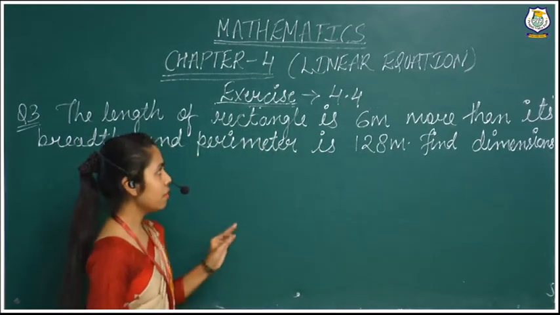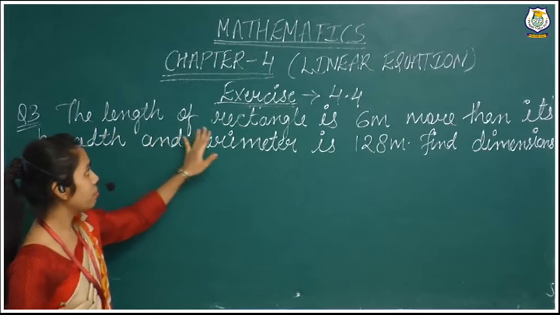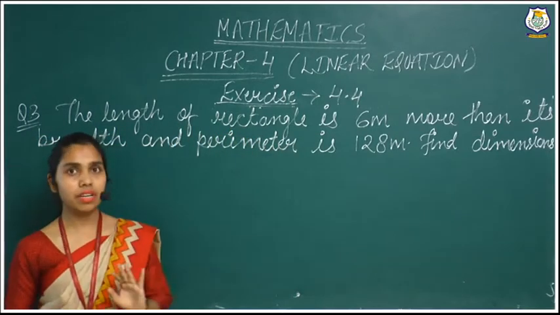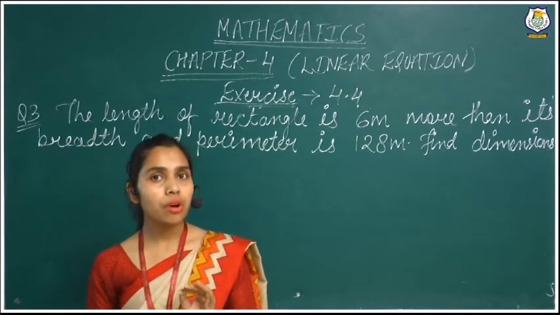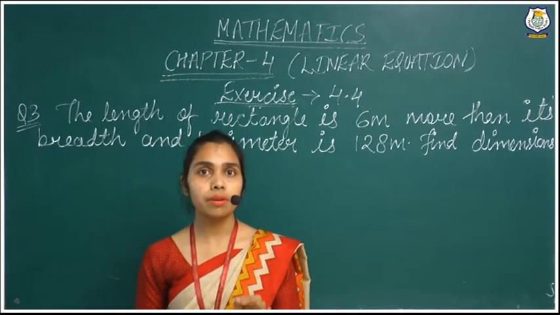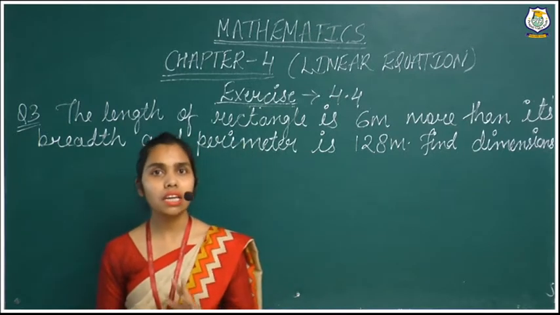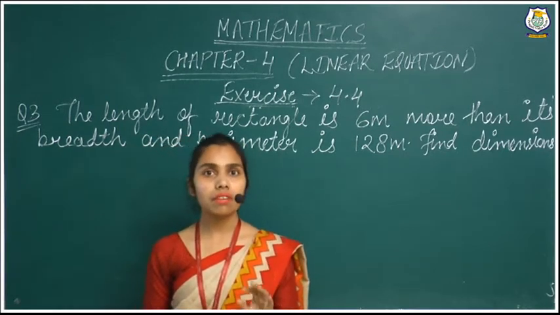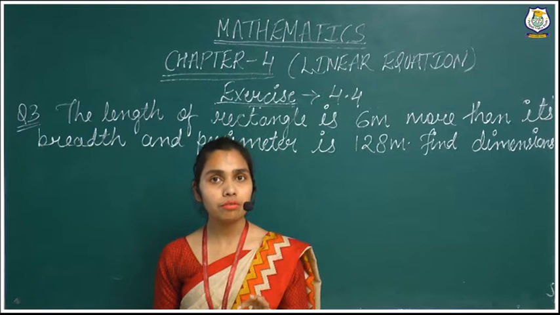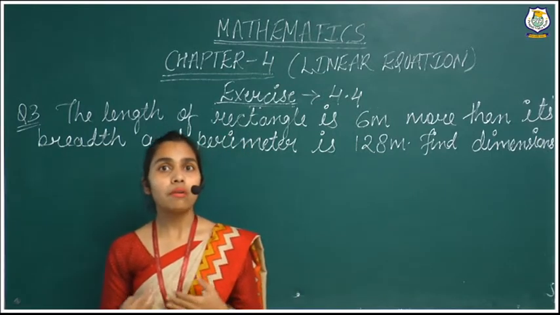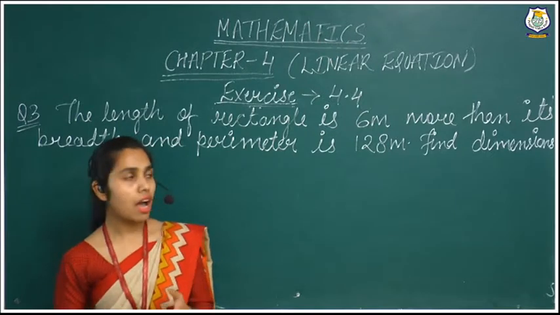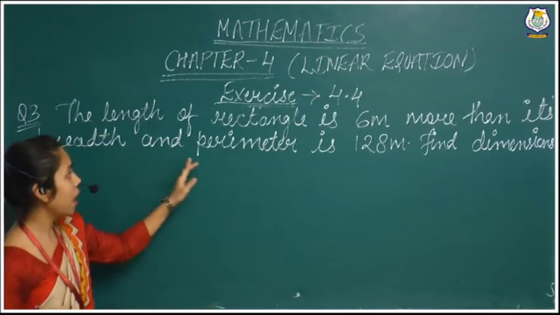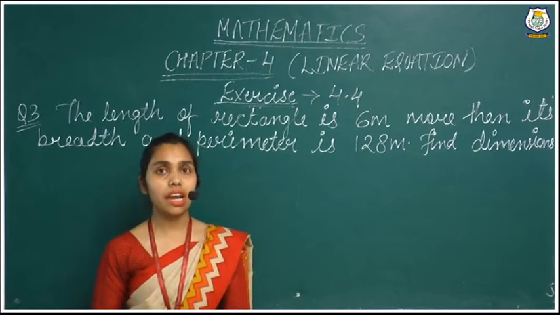Now here they have given one statement: the length of the rectangle is 6 meter more than its breadth. It means we will have to assume that the width will be x, or you can take any alphabet, right? We assume x for the width, and on behalf of the width we will write down the length. After that they have said the perimeter is 128 meter.